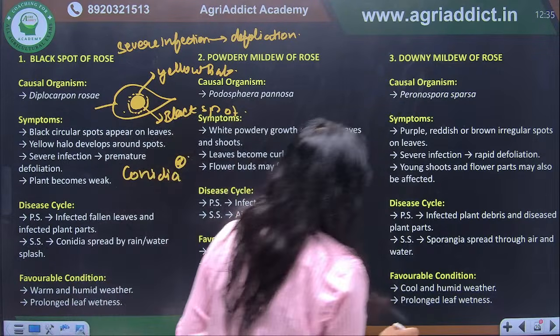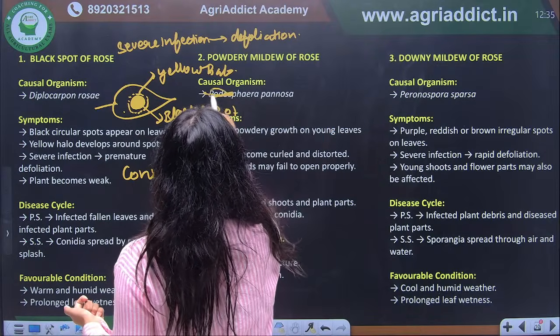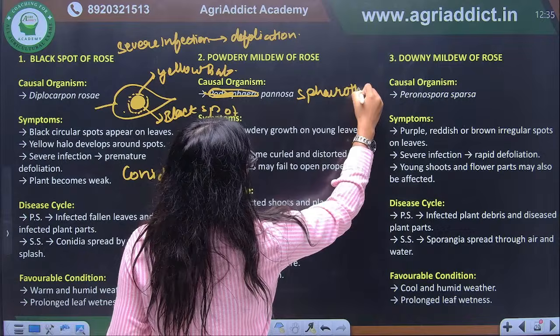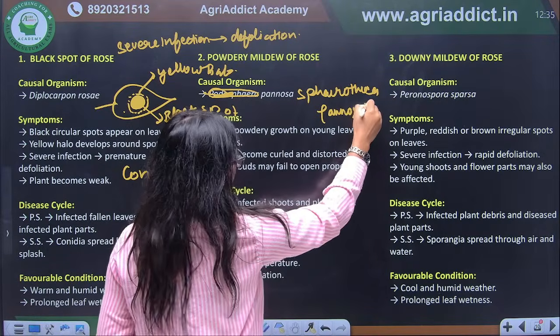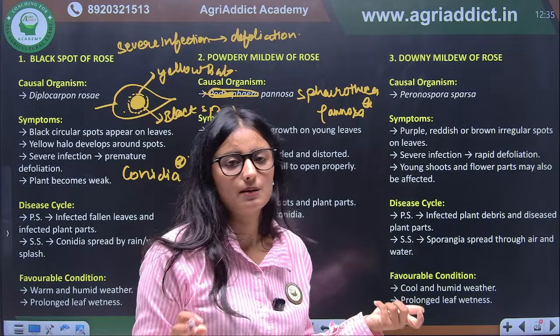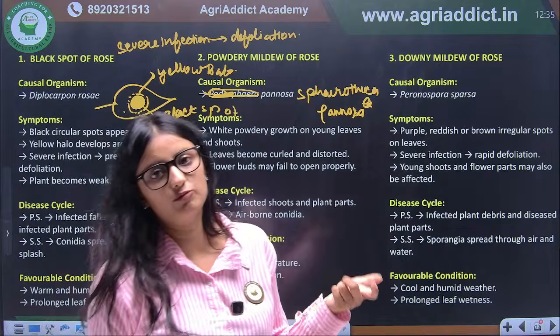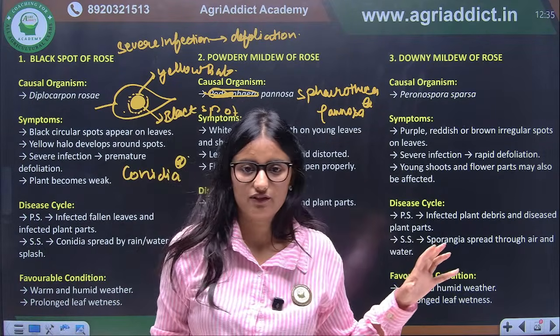Powdery mildew of rose, that is Sphaerotheca pannosa. Sphaerotheca pannosa, that we discussed, and its symptoms will remain the same. Its management will remain the same, that we are using sulfur for the control of the powdery mildew, and there will be white talcum powder growth on the upper surface.